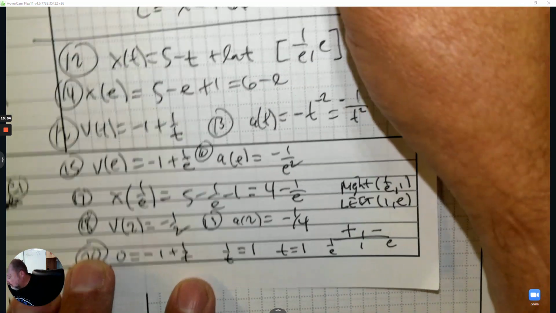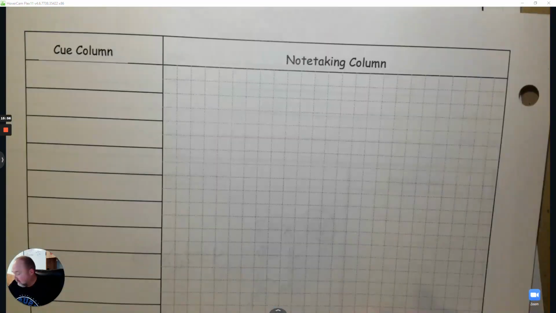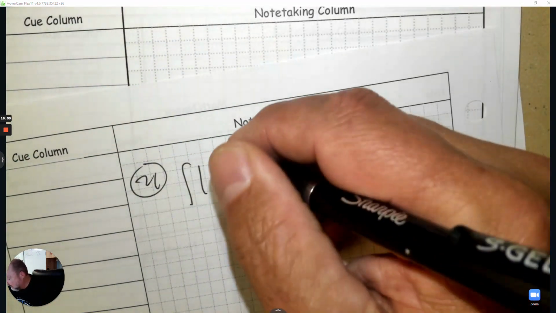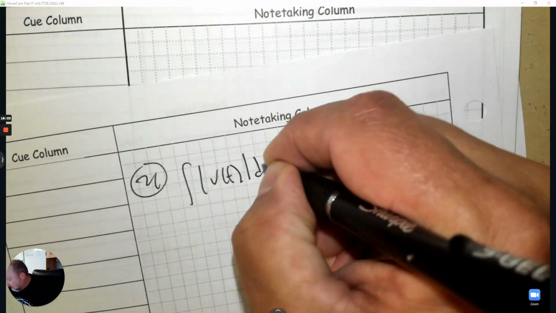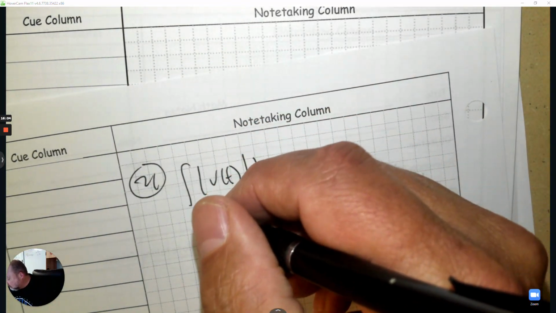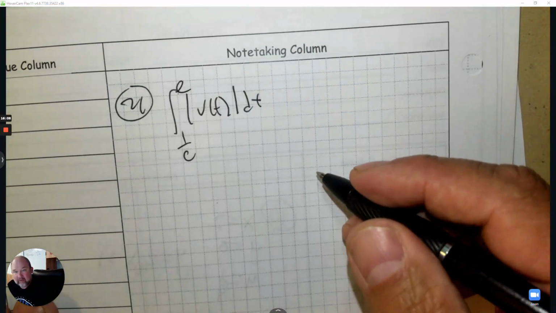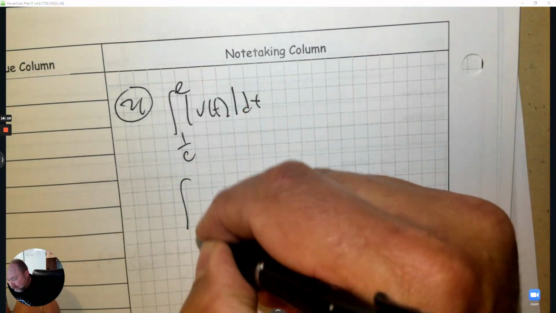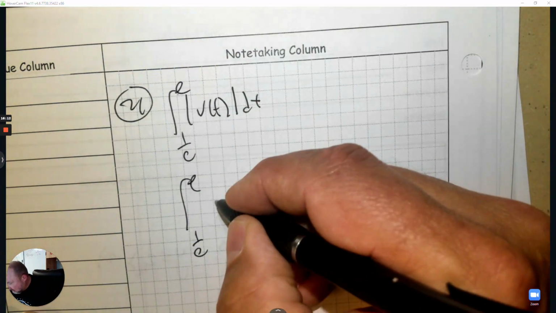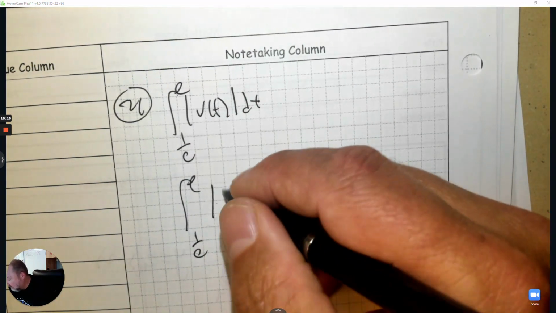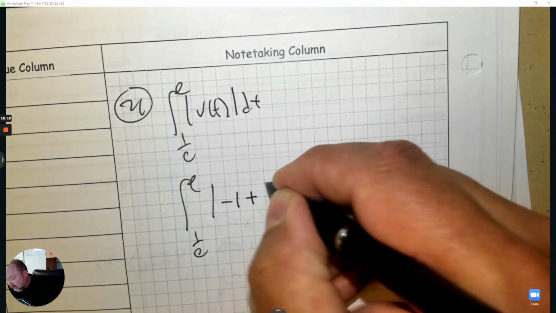We're almost there. Find the total distance. So I'm going to set this up for you. The bell's going to ring soon. Total distance is the absolute value of velocity. So we're going to go from 1 over e to e. So with your calculator, you would plug in 1 over e to e. You can do it without me, so I'm not going to do it. You're going to do it. So the velocity was negative 1 plus 1 over t.